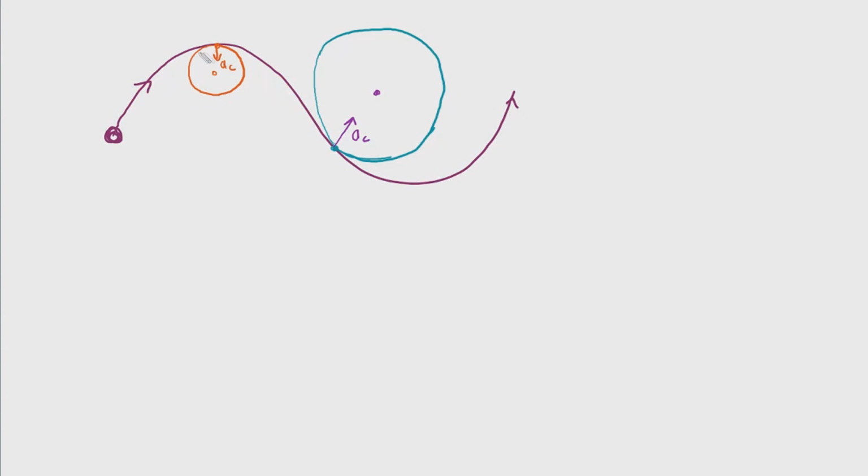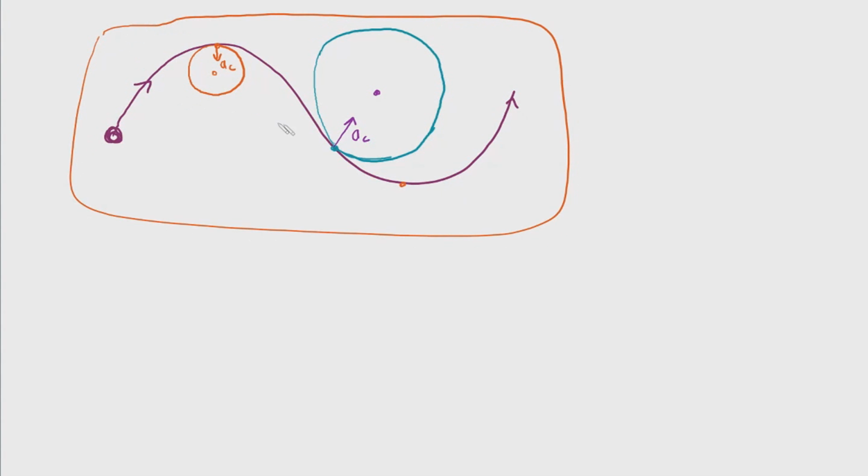And one thing to notice is that the circles always point in the concave direction, if that makes sense. So it's always pointing in the concavity of the path. So you will never see the circles being drawn in this direction because it's not pointing in the concave direction, so to speak. So we could now use this idea to create formulas that are dependent on these radius of curvatures. So that's what these circles are called. This radius of curvature would be that radius defined by this arbitrary circle, and this radius will be defined by this circle at this given moment of time when the particle reaches that point.